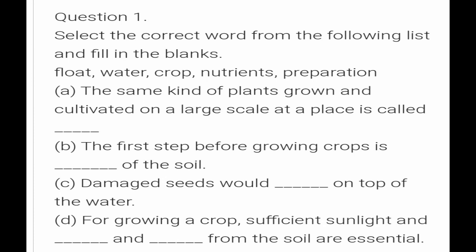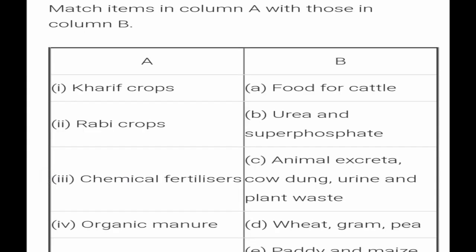Then the second question is to match the pairs, match the columns. Kharif crop: wheat, gram and pea. These are the examples of Kharif crop for us. Then the second is Rabi crop: paddy and maize. Chemical fertilizers: urea, super phosphate. Organic manure: animal excreta, cow dung, urine and plant waste. This comes under organic manure.